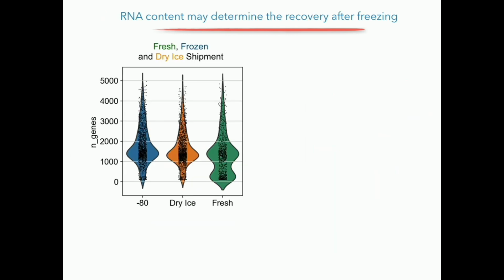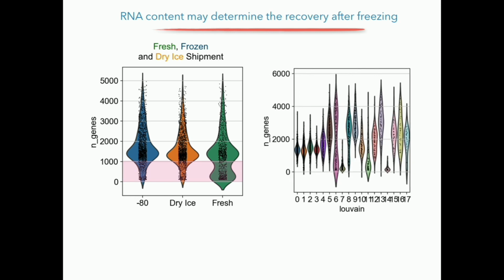We dug a little bit deeper into why this is happening, and we found that when we are looking at the profile of the fresh samples, there's a bimodal distribution of the RNA. But with dry ice and -80, you see this species which is expressing a lower number of RNAs completely gone. And the same is true when you look at the individual clusters. The clusters which we specifically lost during freezing were hepatocytes and Kupffer cells,